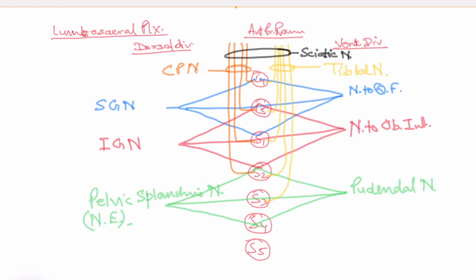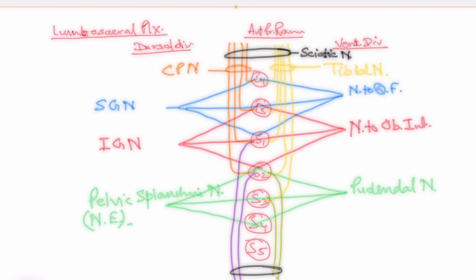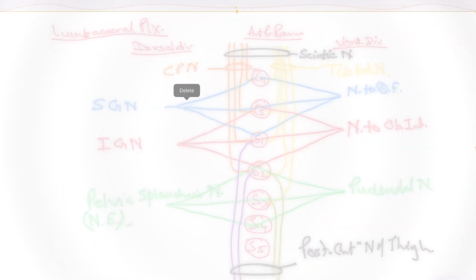If you got the concept of the sciatic nerve, there's one more nerve which arises from the dorsal division of S1 and the dorsal division of S2. It also gets contributions from the ventral divisions of S2 and S3. Again, when these nerve fibers are enclosed in a common epineurium, this is called the posterior cutaneous nerve of the thigh. Now let's cover some important points.